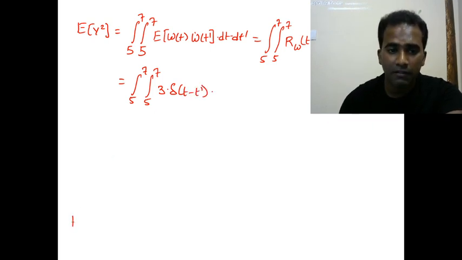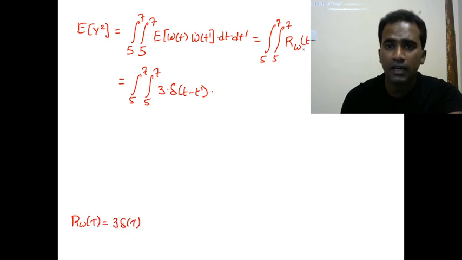Earlier we found that Rw of tau is equal to 3 times del of tau. But what we want here is Rw of t minus t dash. Replace tau with t minus t dash, and on the right hand side also t minus t dash. That is what I'm substituting here.